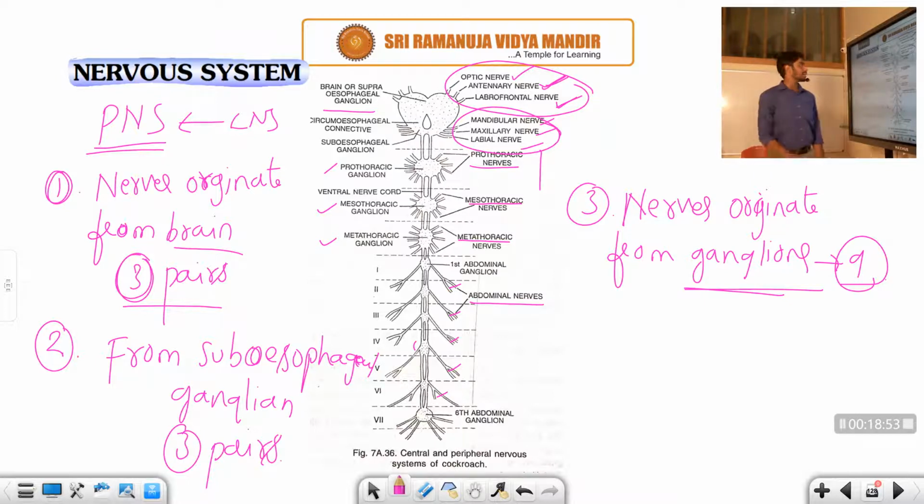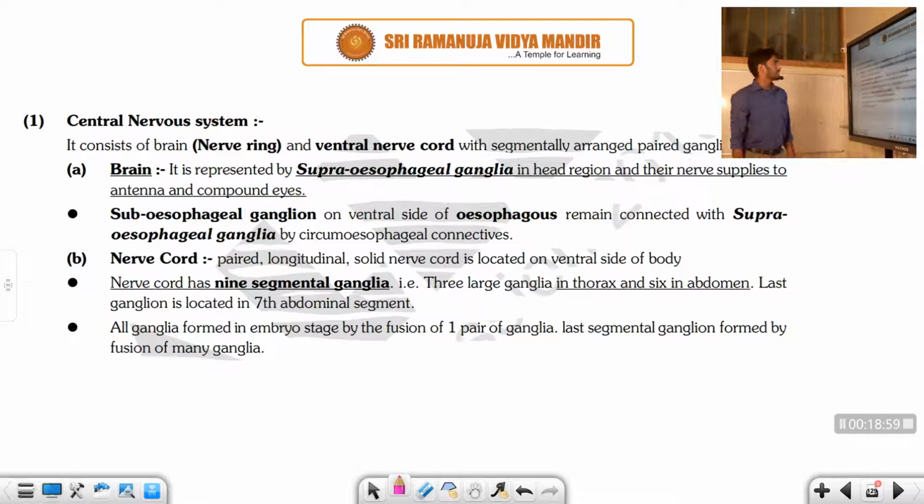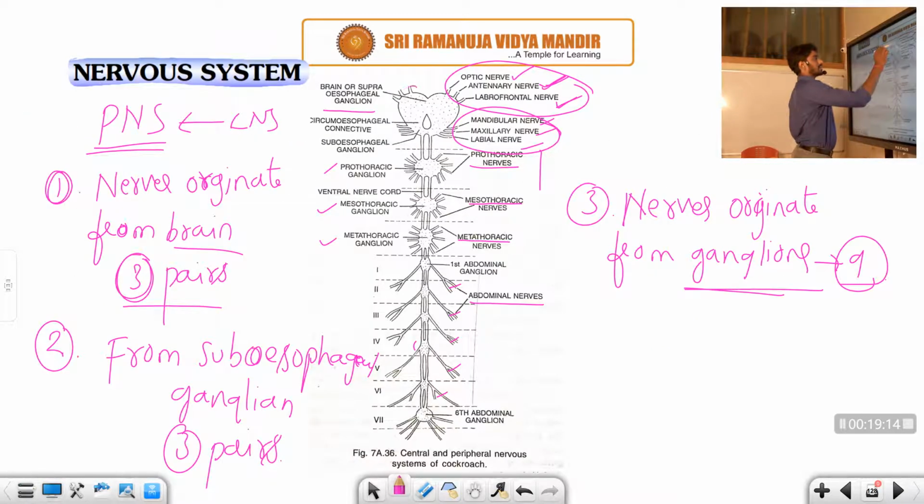Let us discuss the autonomic nervous system later. Next, you can see the information I am providing. Let us discuss the nodes. The central nervous system consists of the brain ring. The brain is also called the nerve ring. Now you can see in this diagram the brain is in a ring-like manner. That's why it is also called a nerve ring.